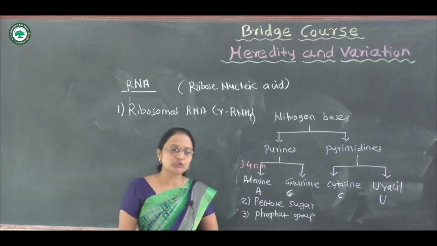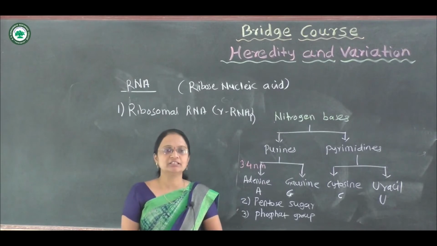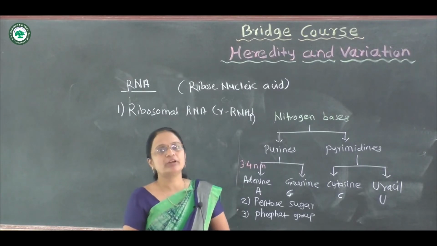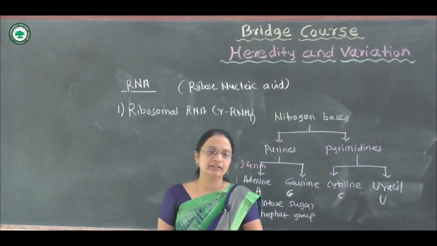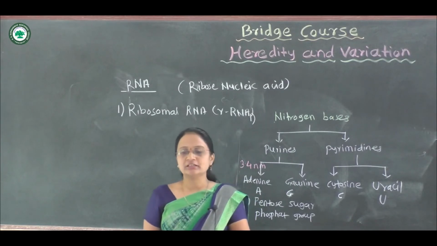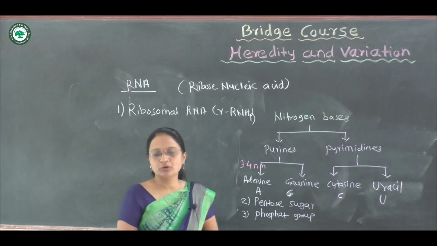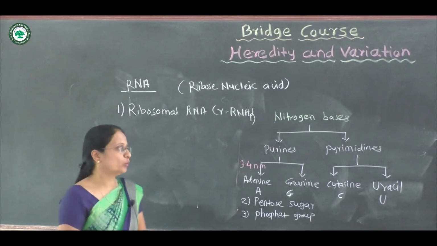The very common function of ribosome is protein synthesis, and when such a ribosome is associated with the RNA, we term it rRNA, responsible for synthesis of protein.